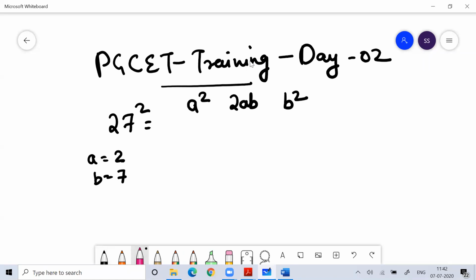Just a quick revision. Here we start from b and reach till a. What is 7 square? 49. Then 4 carry. Then what is 2ab? 2 into 7 into 2 is 28. 28 plus 4 is 32. Write 2, 3 carry. 2 square is 4, 4 plus 3 is 7. So 729.